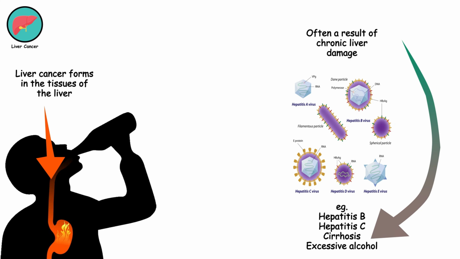Colorectal cancer. Colorectal cancer affects the colon or rectum and usually develops from precancerous polyps. Risk factors include age, family history, inflammatory bowel disease, diet, and lifestyle factors. Screening tests like colonoscopy can detect and prevent this cancer.